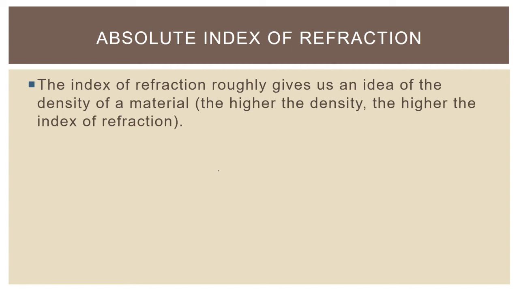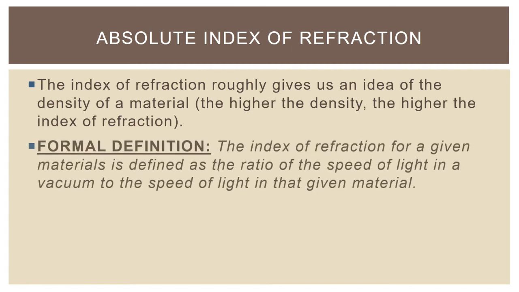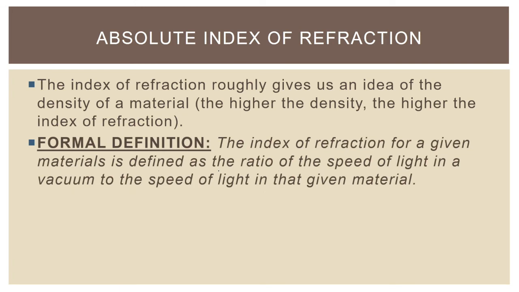It roughly gives us an idea of the density of the material. The higher the density, the higher the index of refraction. The formal definition of the index of refraction is pretty straightforward. The index of refraction for a given material is defined as the ratio of the speed of light in a vacuum to the speed of light in that given material.